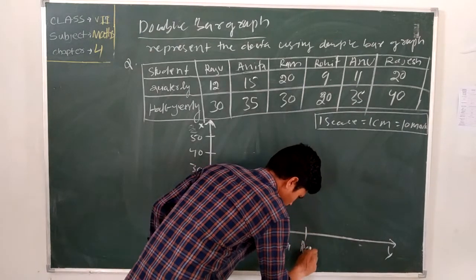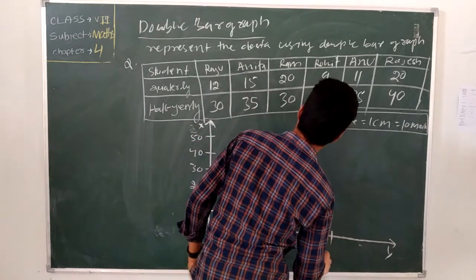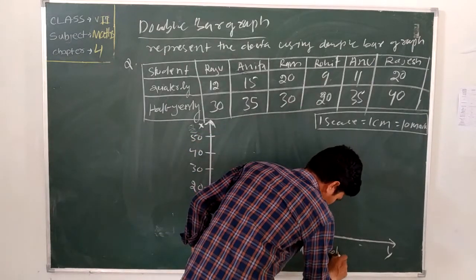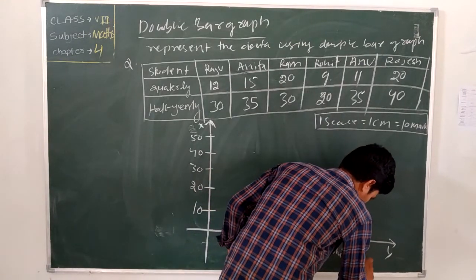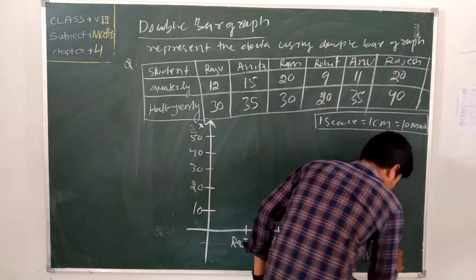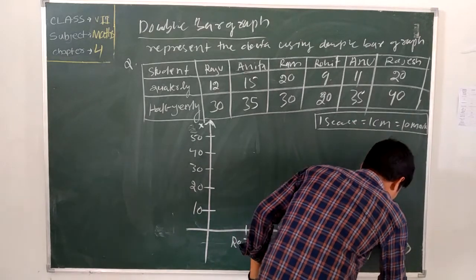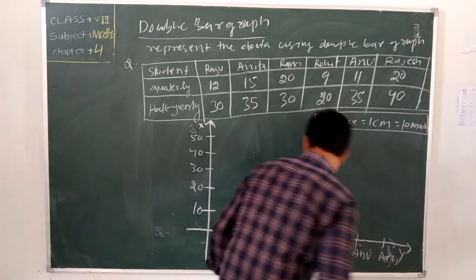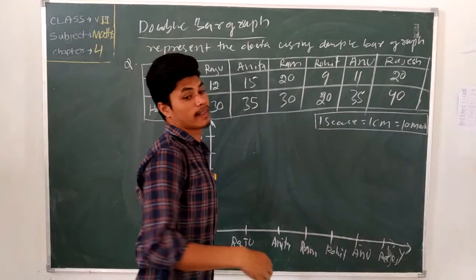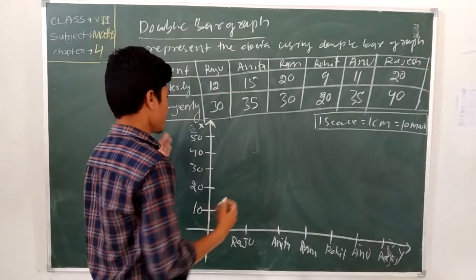Now, here we take another step. Which one is what? Quarterly and half yearly. Then we take here quarterly.